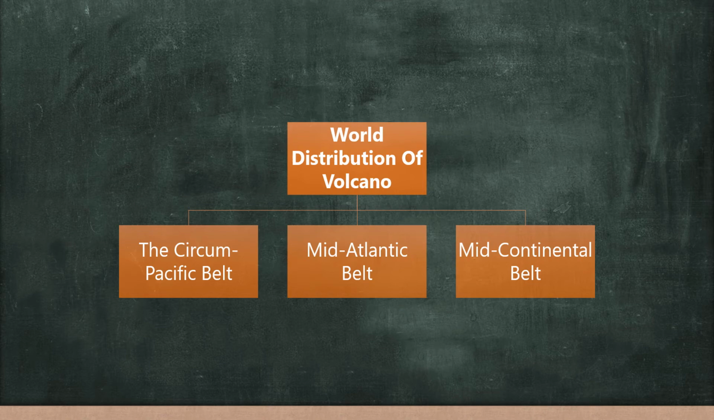First of all, the circum-Pacific belt. Nearly 80% of the total number of active volcanoes are found along this belt, and the volcanoes occur along the margins of the Pacific Ocean because here the earth's crust is very unstable. That's why this is called the ring of fire. The major areas of active volcanoes in this belt include the Andes Mountains in South America, the Rocky Mountains of North America, then the series of island arcs of East Asia, including the Kuril Islands, Japan, Taiwan, the Philippines, and the islands of Indonesia.